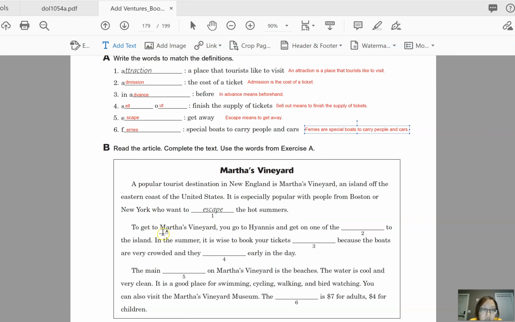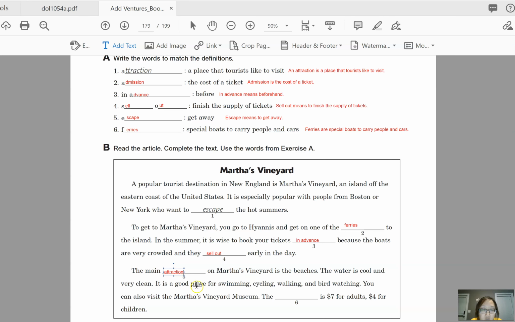Okay, to get to Martha's Vineyard, you go to Hyannis and get on one of the ferries. Ooh, that's really small. Okay, get on one of the ferries to the island. In the summer, it is wise to book your tickets in advance because the boats are very crowded and they sell out early in the day. The main attraction on Martha's Vineyard is the beaches.